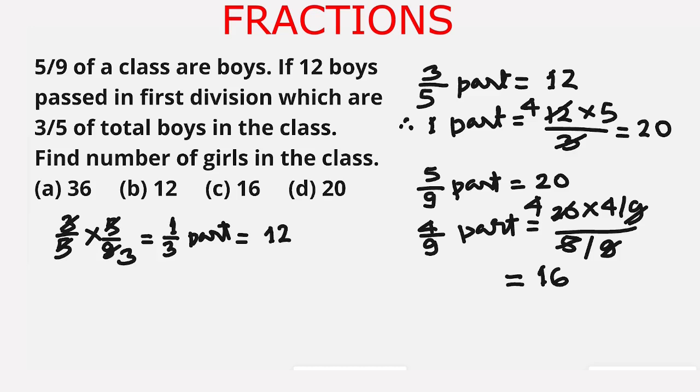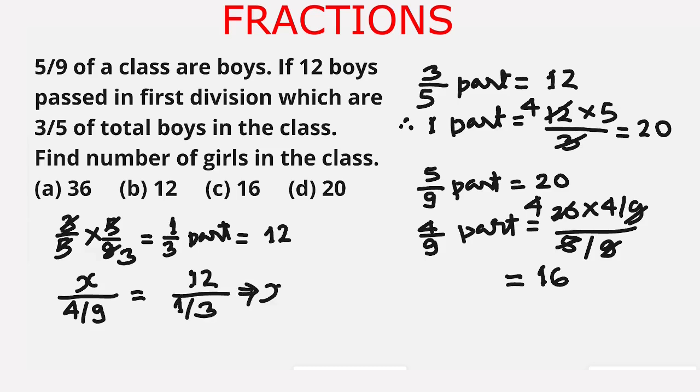Now we can easily find the number of girls. Say x is the number of girls, then x upon its fraction. What is the fraction of the girls? As 5 upon 9 are boys, it means that 4 upon 9 are girls. So the number of girls upon its fraction is equal to the number of boys who passed in first division upon its fraction, which is 1 upon 3.